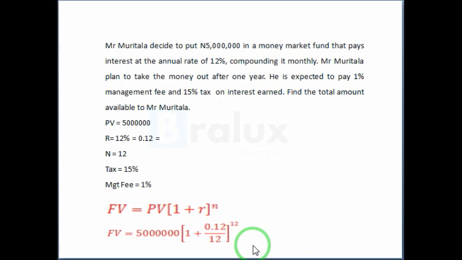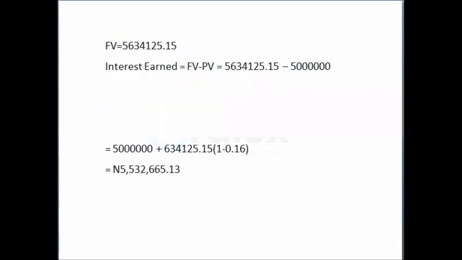So our future value is this. Then the interest earned is the future value minus present value, which we have as this figure. So you take effect of the management fee and the tax on the interest. So with this, you have this as your final answer.